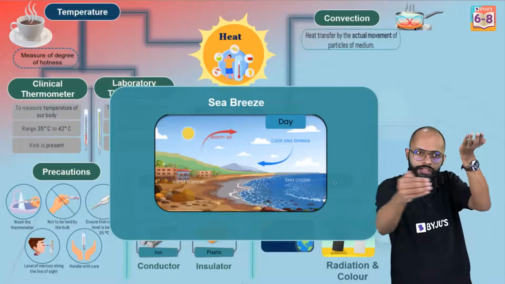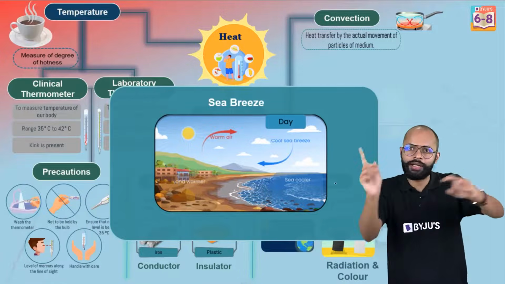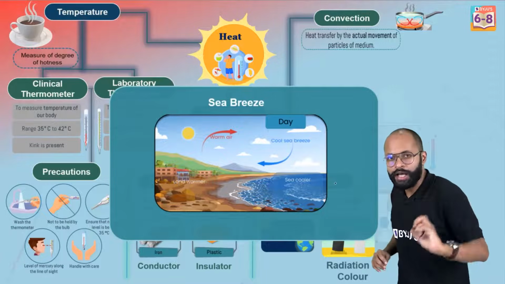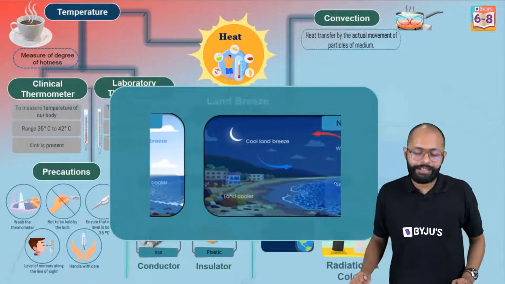है ना? Cold air जाएगा sea से land की तरफ और hot air जाएगा इधर ठंडा होने के लिए. And this is how you get this current. Sea breeze दिन में होता है, sea से land की तरफ होता है. Very important. ठीक है? Next is the land breeze.